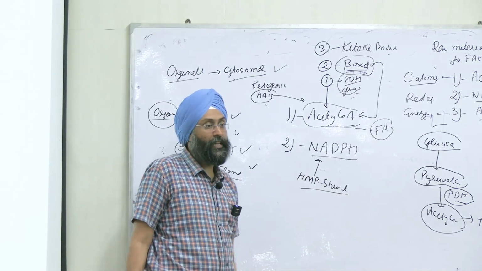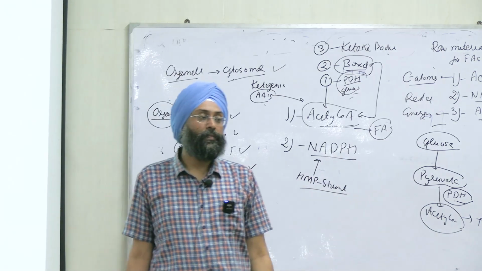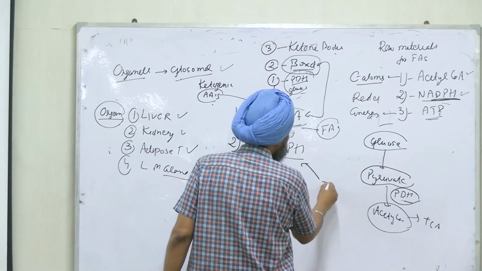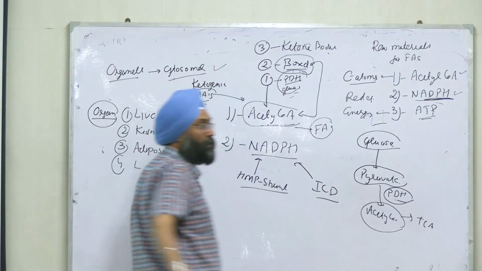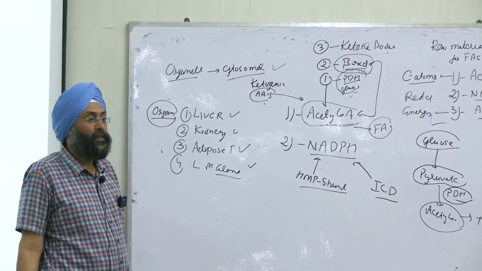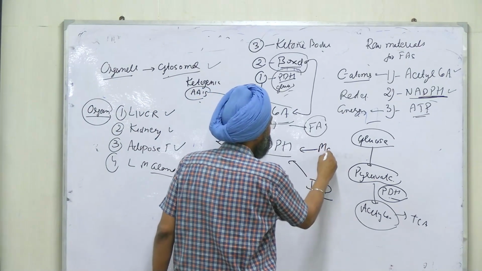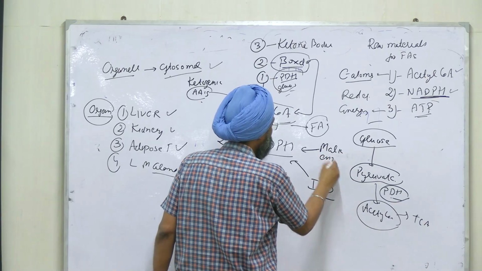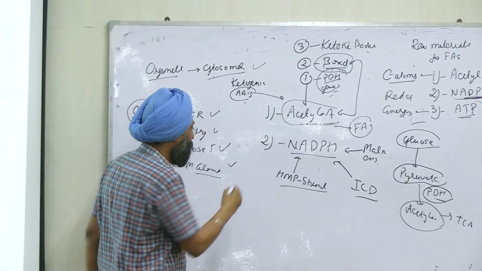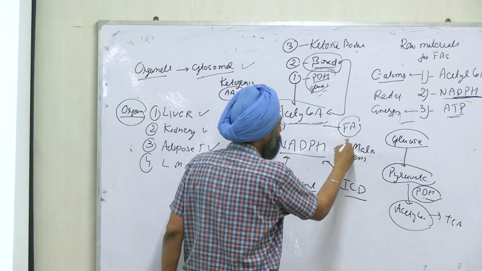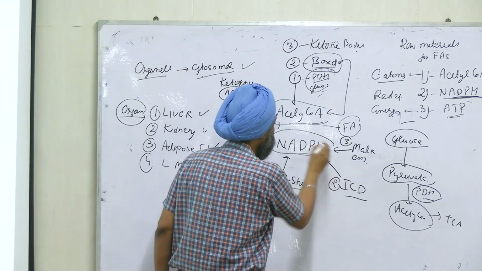Any other sources of NADPH or enzyme? It can also be formed from the isocitrate dehydrogenase reaction, right? And also from malic enzyme. So there are three sources. One is HMP shunt, second is isocitrate dehydrogenase, third is malic enzyme.